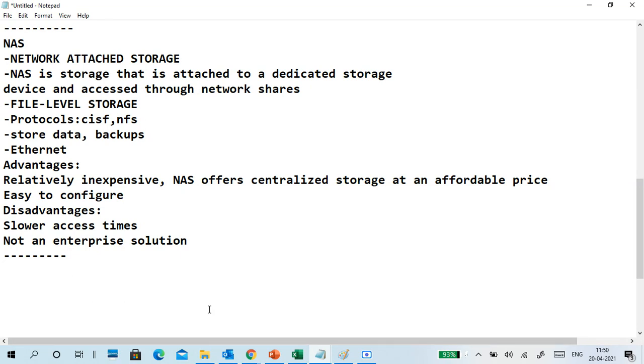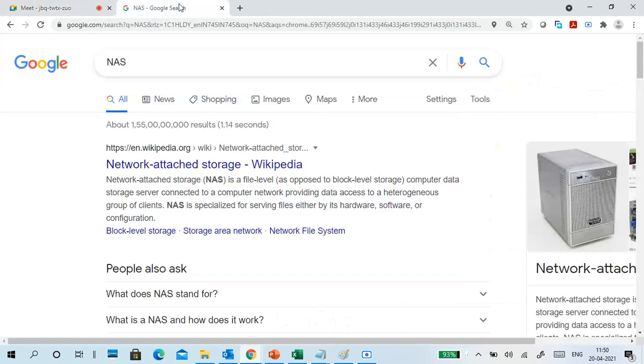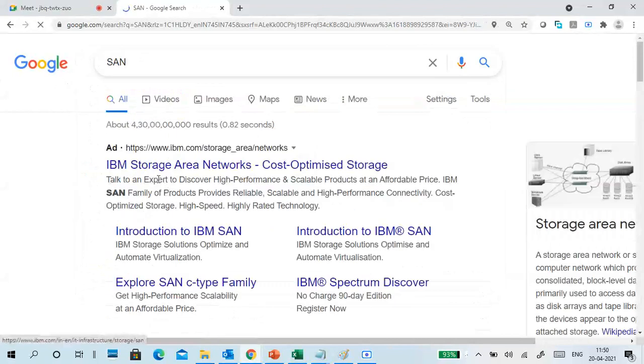Next, SAN. If anybody is interested, then go to SAN technologies also. SAN is a little bit complex to understand because the SAN infrastructure is a very big one. Storage area network. What is a SAN? Storage area network.